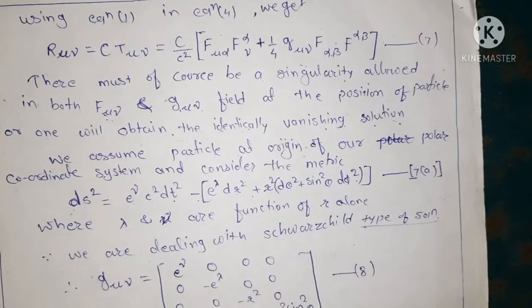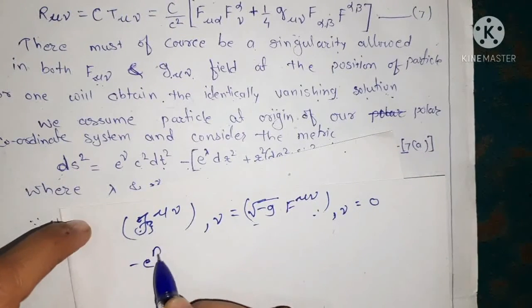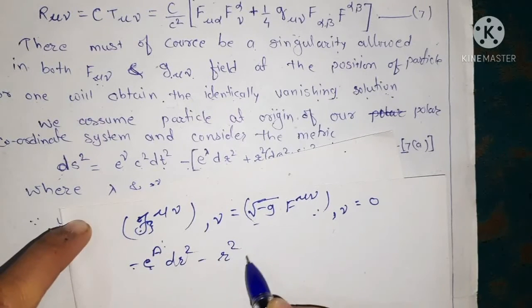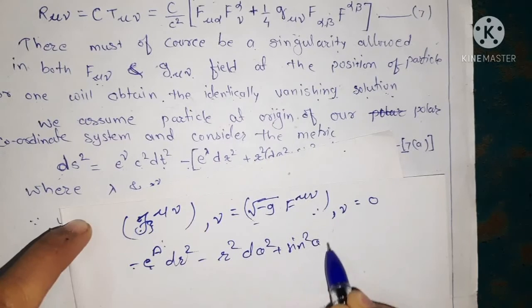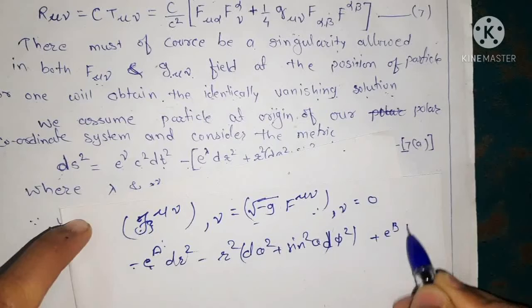This form is the same as what we have taken in the Schwarzschild interior solution, as minus e to the power a dr square minus r square d theta square plus sine square theta d phi square plus e to the power b dt square.